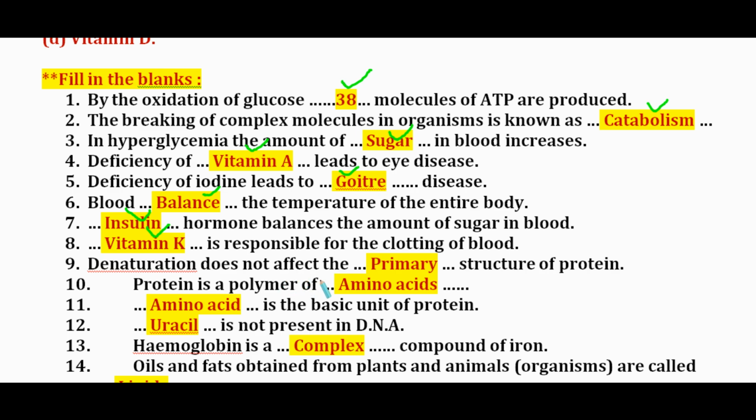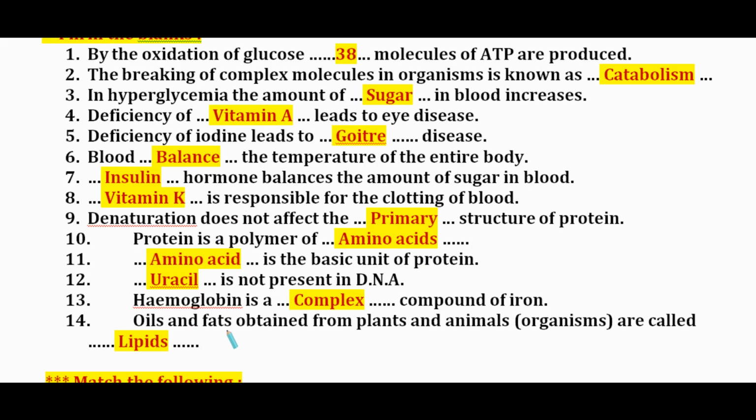Denaturation does not affect the primary structure of protein. Protein is a polymer of amino acids. Amino acid is the basic unit of protein. Uracil is not present in DNA. Hemoglobin is a complex or coordination compound of iron. Oils and fats obtained from plants and animal organisms are called lipids.